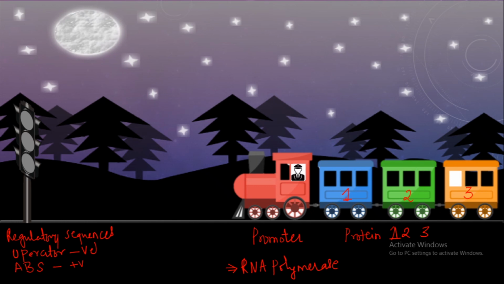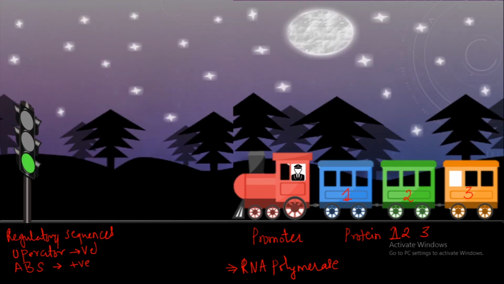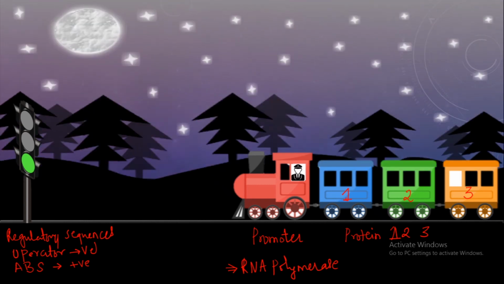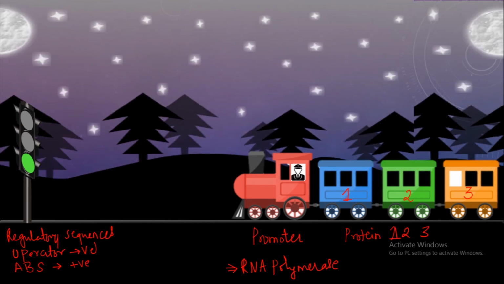So tell me, what should be the signal if the train has to move? It should be a green signal. You are correct. So as you can see, once the signal becomes green, the train has started to move. So this green signal is nothing but your activator protein. It represents the activator protein.